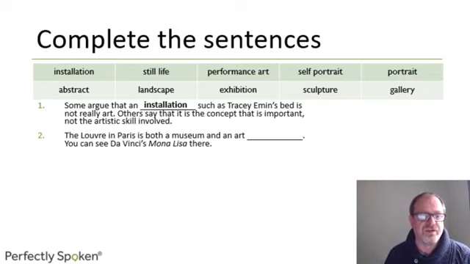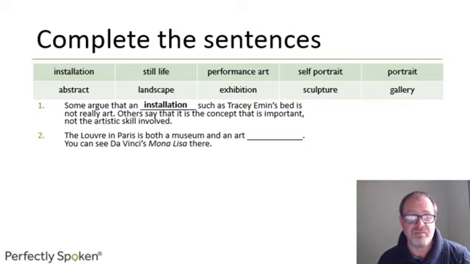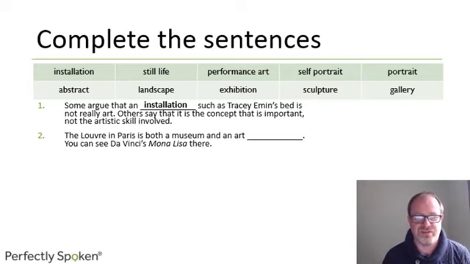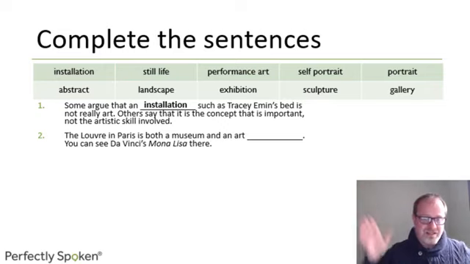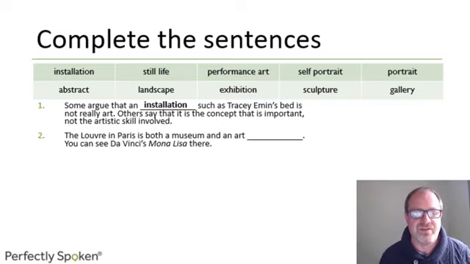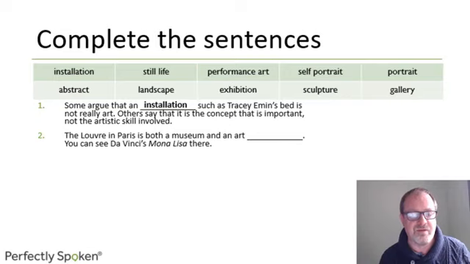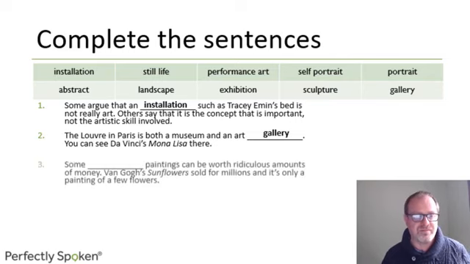Okay, next one. The Louvre in Paris is both a museum. Yes, they have lots of collections of Egyptian antiquities and other things, and an art something. You can see Da Vinci's Mona Lisa there. It's much smaller than I imagined it to be when I went to the Louvre, and it's behind a big glass case. Some people believe that the original has actually been stolen and this is a fake, but anyway, whatever you think. The Louvre is both a museum and a place where they display works of art, paintings and so on, as an art gallery.